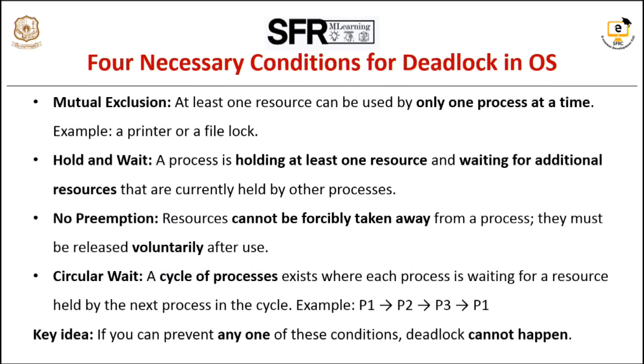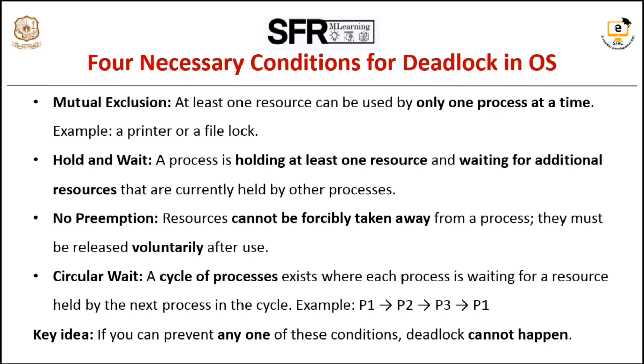The four conditions which lead to a deadlock must all be present at the same time for a deadlock to occur. The first one is mutual exclusion. At least one resource has to be used by only one process at a time. For example, a printer or a file lock system.